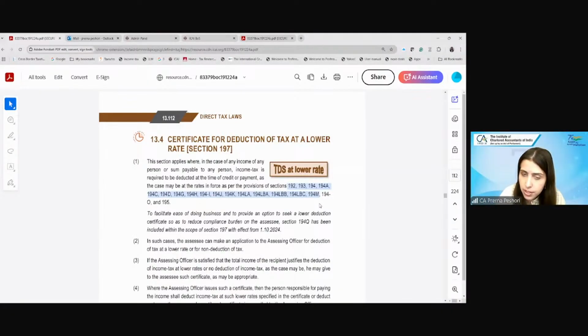So it is quite possible I may have income below the taxable limit, but you are deducting my TDS and blocking my funds, because I will have to claim the refund in the month of July when I file my income tax return. Or even in the case of a company, I may be a loss-making company, but you are deducting my TDS, so I will have to wait until October to file my income tax return and claim refund. So that results in the blockage of my working capital. Correct?